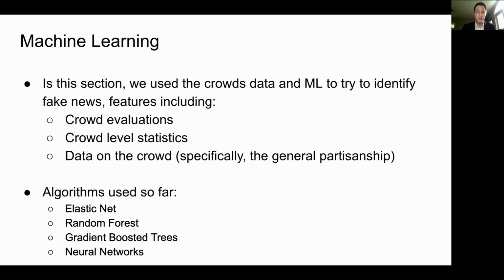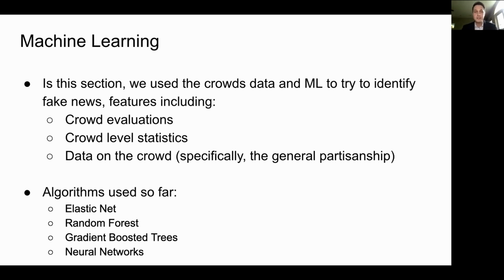Now we'll be using the same crowds, but we'll be treating them more like information from the machine learning algorithm, just seeing what the crowd said, so taking the evaluations we're using before, but also creating a lot of features. So we'll create crowd level statistics, and we can use data from our crowd as well. So we can take, for example, the partisanship and tell the algorithms what's the partisanship of the people in the crowd. We created a lot of features and experimented with different things. I'm not going to go into too much detail because of time, but basically we're taking what the crowd does and trying to create as much information from that crowd as possible for the algorithms.